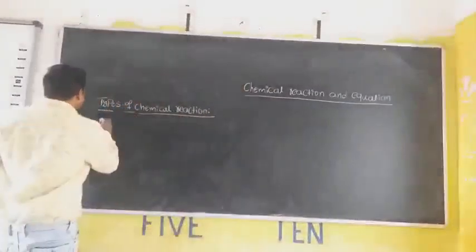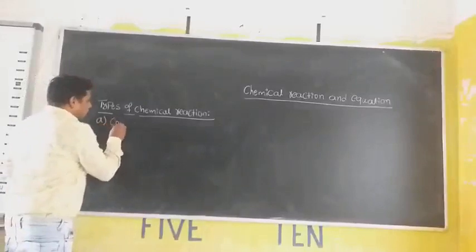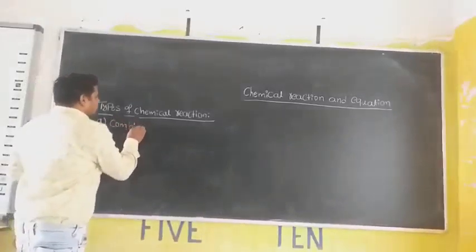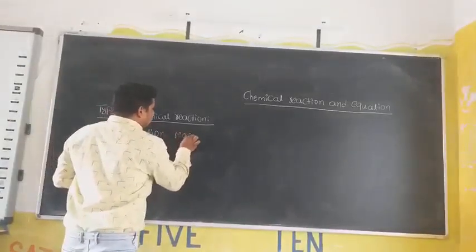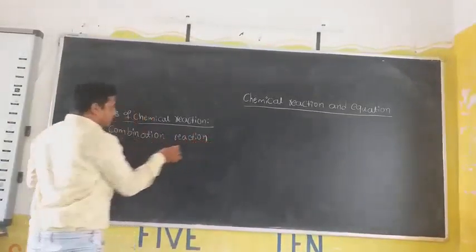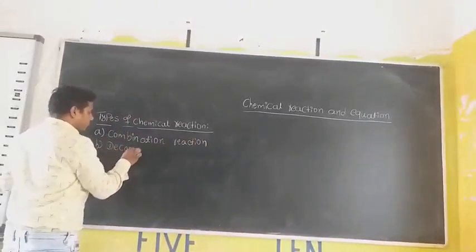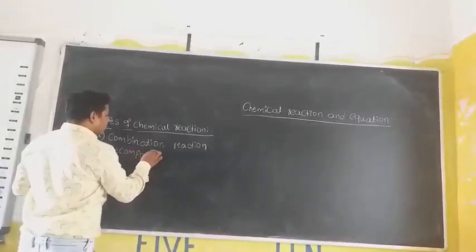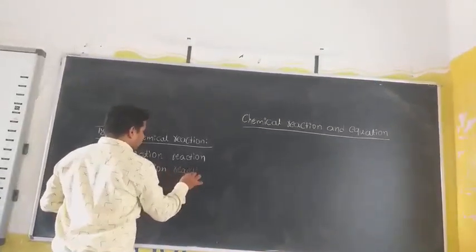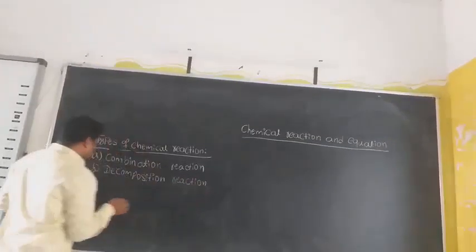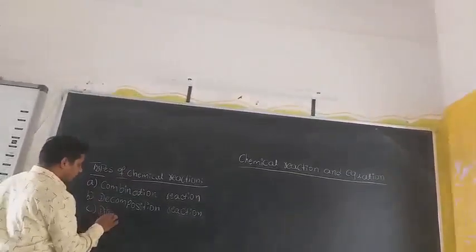The first type of chemical reaction is combination reaction. The second one is decomposition reaction. The third one is displacement reaction.